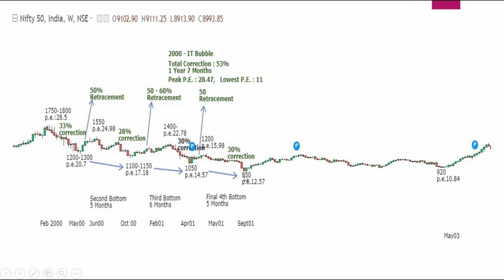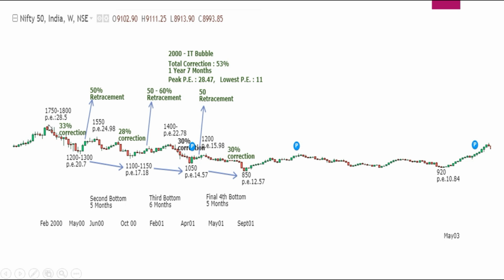But if you see, the price bottom has been made in September, where the PE was 12.57. Obviously, because this is a span of consolidation of more than 1.5 years, definitely the EPS would have come down, so the PE ratio will automatically get adjusted here in 2003.